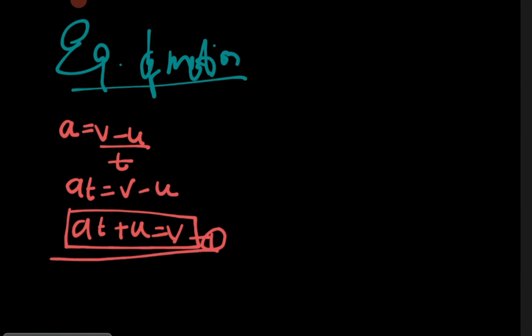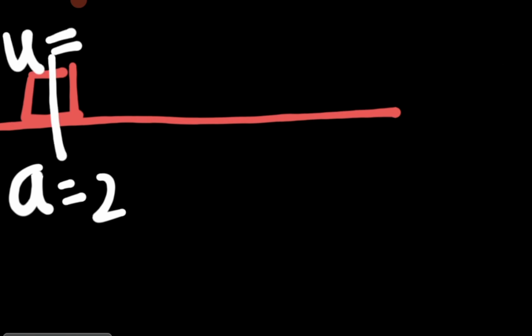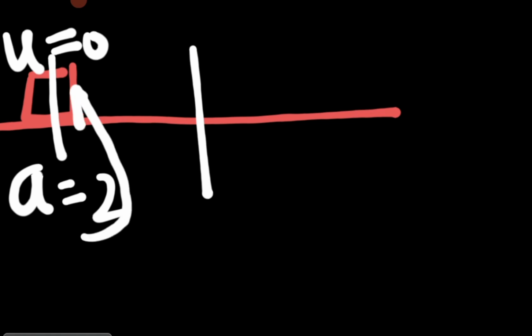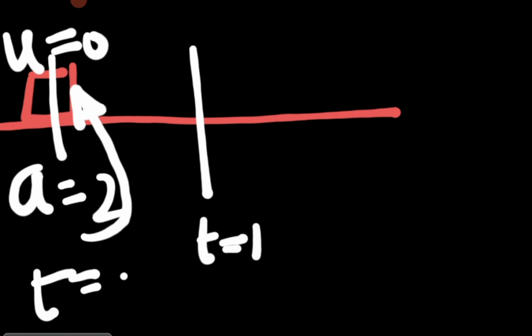This gives a feeling of how the acceleration is going to work. For a very good example, if I explain to you that this is my particular block car, I have taken the acceleration as 2, and the initial velocity is going to be 0. So after t equal to 1 second, the acceleration is going to add up into the velocity, with time equal to 1 second. So what is going to be?